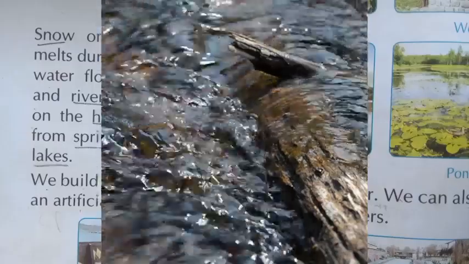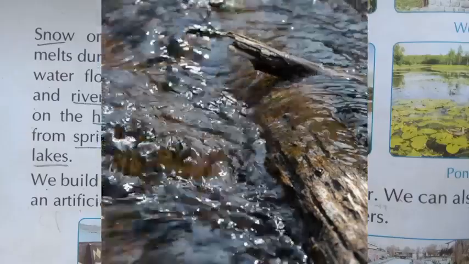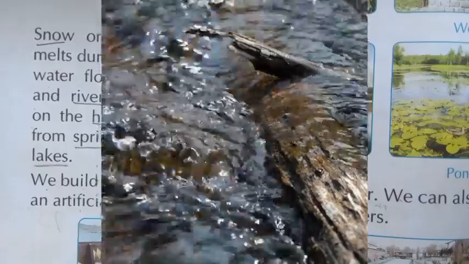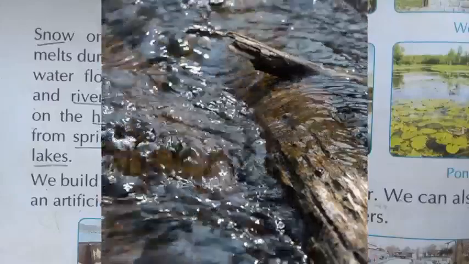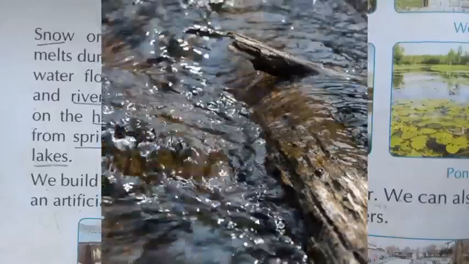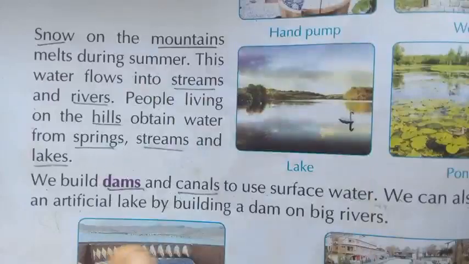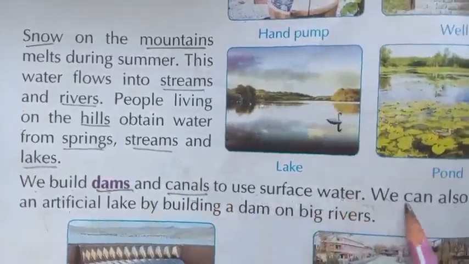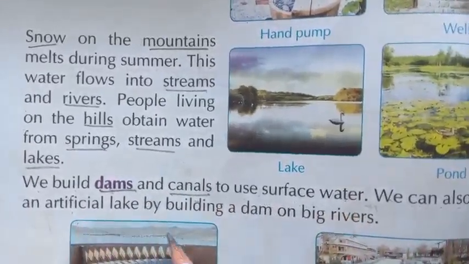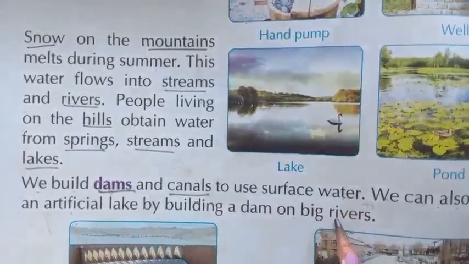See, what do you mean by springs? Springs occur when water pressure causes a natural flow of groundwater onto the earth's surface. And we build dams and canals to use surface water. We can also make an artificial lake by building a dam on big rivers.